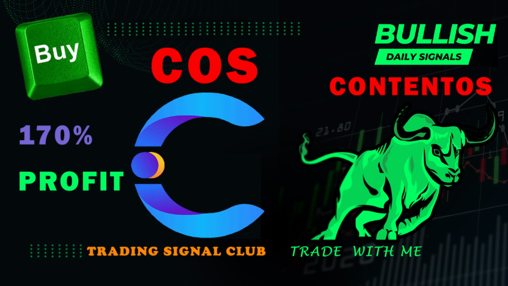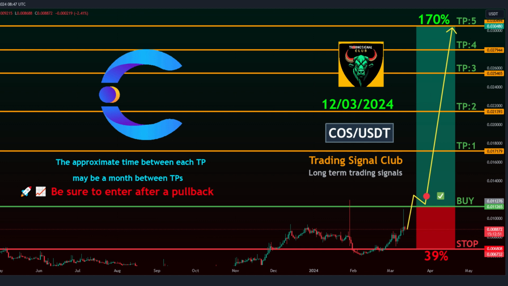Overview of trading COS USDT. Trading style, spot. Time frame, midterm. Margin mode, isolated. Signal type, swing trade. Target time frame, around 1 month between take profits.